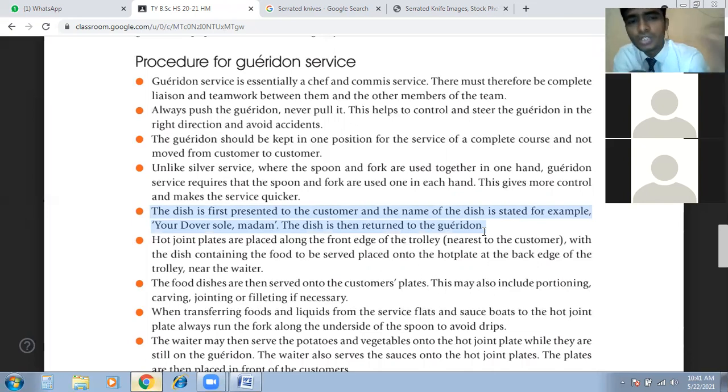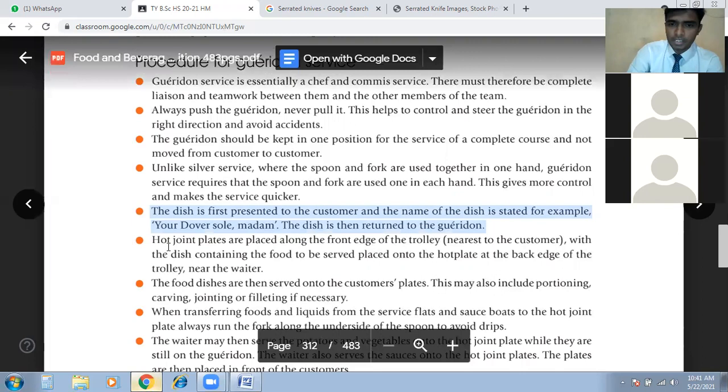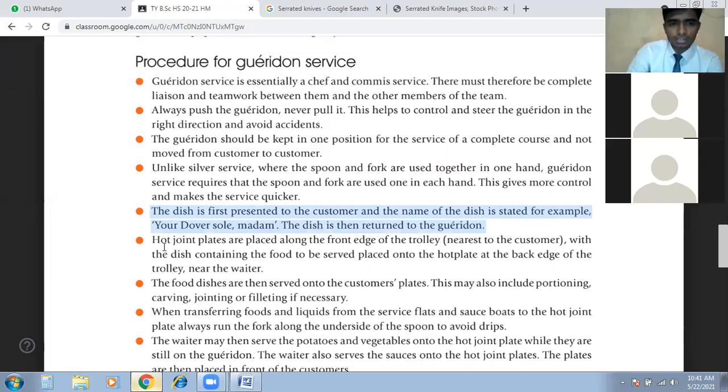So that same procedure we use in the gueridon service. Nothing else. And after that, we have to bring that dish back, return it to the gueridon service. Then fifth, we have to announce the dish, and then we have to serve it to the guest from the gueridon service.